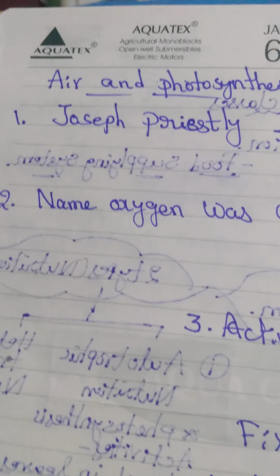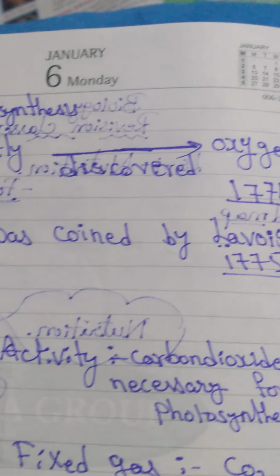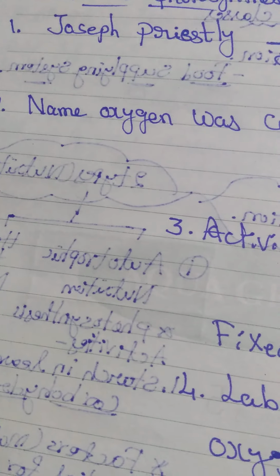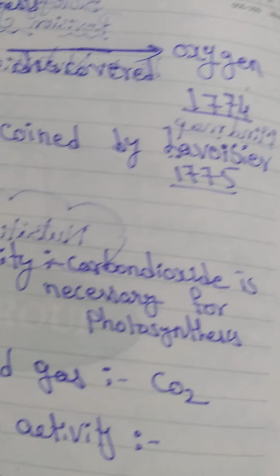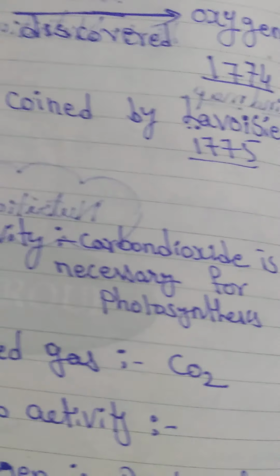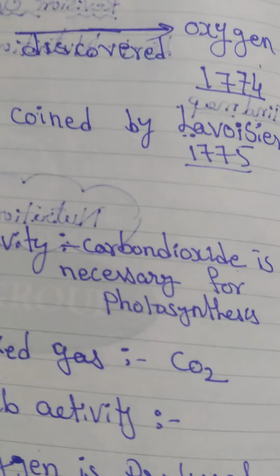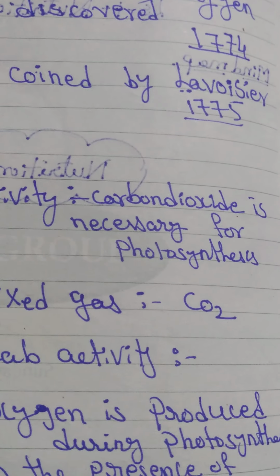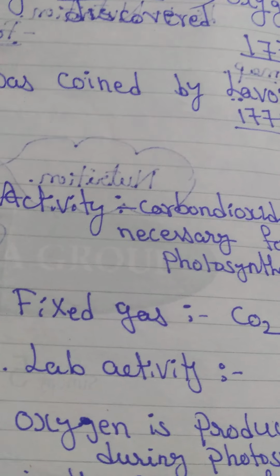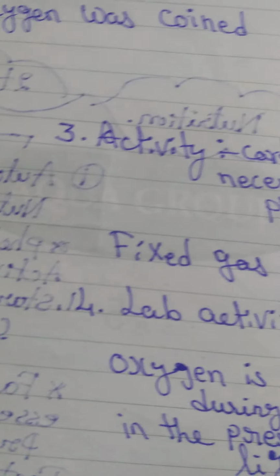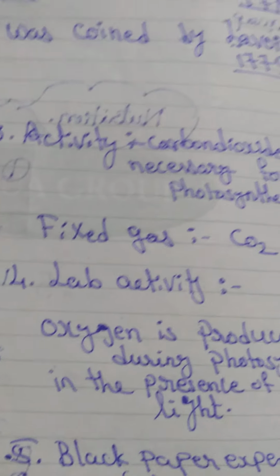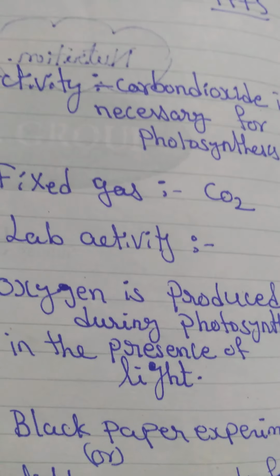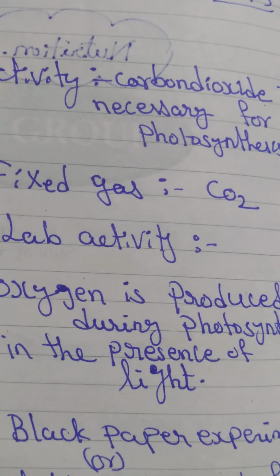If you see air and photosynthesis, Joseph Priestley discovered oxygen in the year 1774. Next, the name oxygen was coined by Lavoisier in the year 1775. Here, one activity is air: carbon dioxide is essential for photosynthesis. This carbon dioxide is also called a fixed gas. And one lab activity is that oxygen is produced during the photosynthesis process by using sunlight.